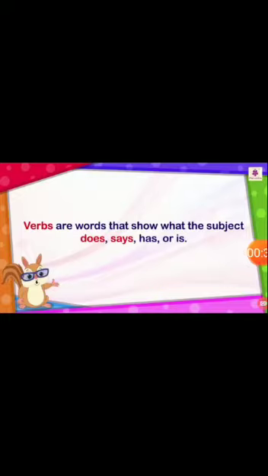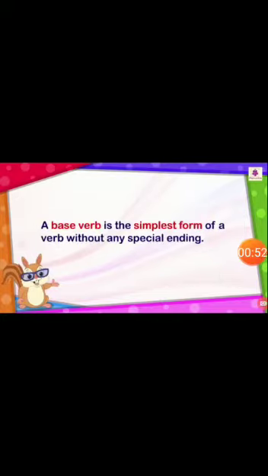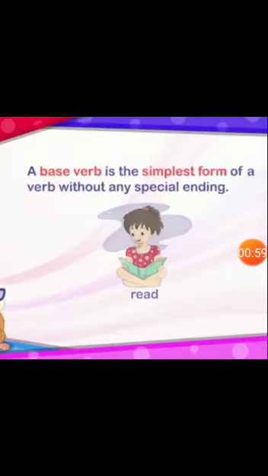Verbs are those words that show what the subject does, says, has, or is. Verbs have different forms. All forms of verbs come from base verbs. A base verb is the simplest form of a verb without any special ending. For example, the word read. Read is the simplest form of a verb.